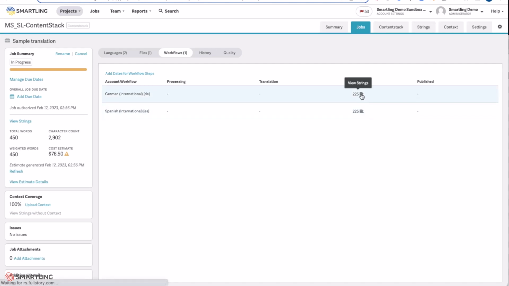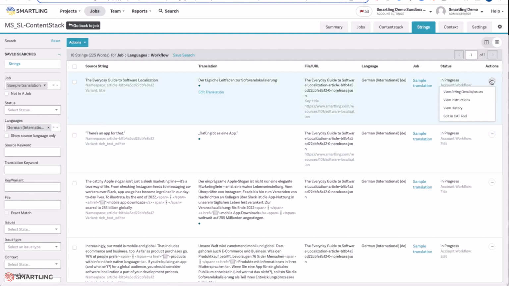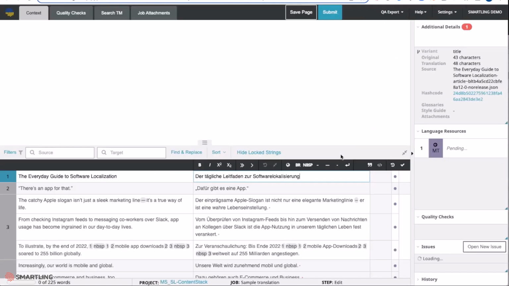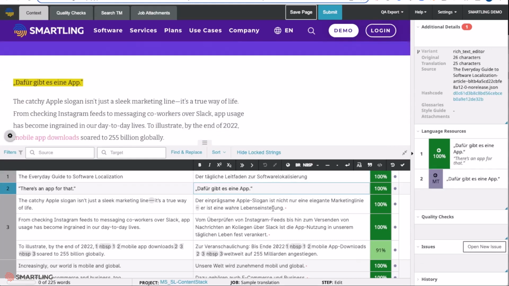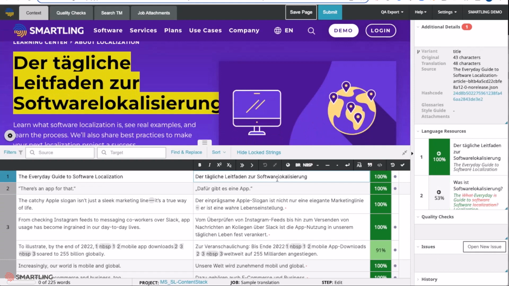As Smartling linguists work on this content, they're able to see exactly how that content is represented in the output. Smartling gives you the ability to add visual context to all of the translations coming in from Contentstack. Apply those translations and see them within that context. It's a simple way to approve and understand exactly how those translations will look in the final output.